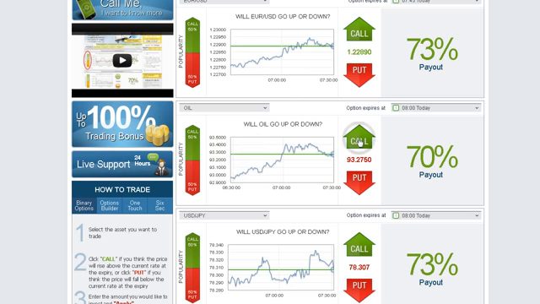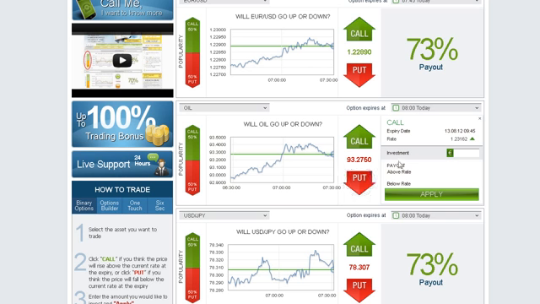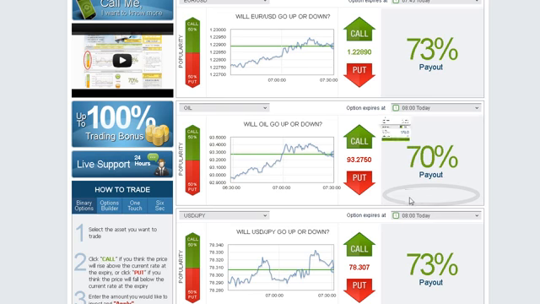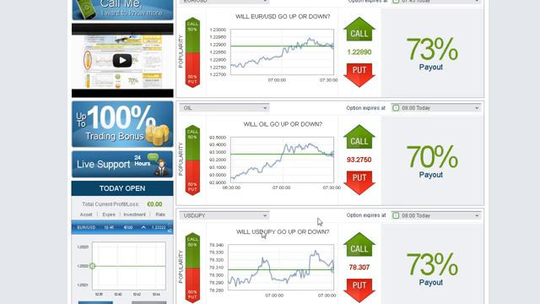Click Call or Up if you predict that the expiry of the asset will be higher than the level currently quoted. Click Put or Down if you think it will be lower than the level currently quoted. Type in the amount you would like to invest in the option, making sure that the investment details are correct. Then click Apply. Now, wait for the option to expire.